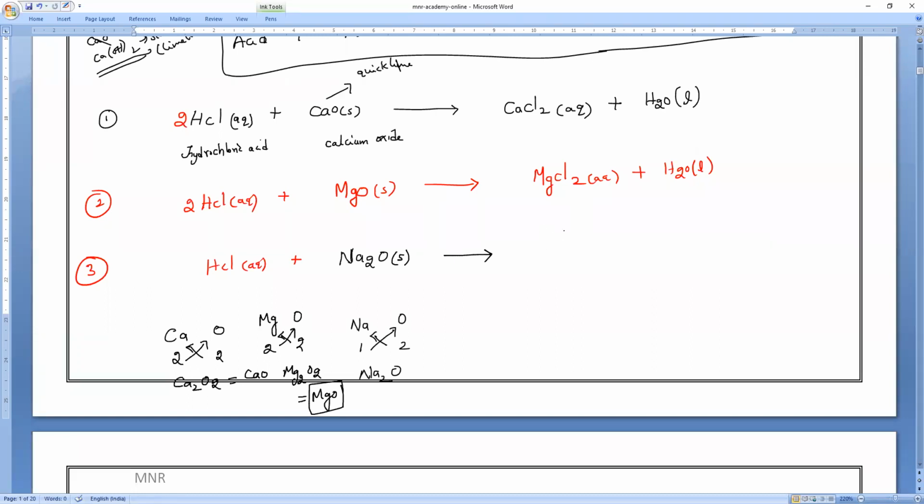NaCl plus H2O. So NaCl, not NaCl2, NaCl plus H2O. Yeah, balance it now fast. Balance it. Harish already balanced. Very good, Harish. So 2HCl plus Na2O gives you 2NaCl plus H2O. Is it okay, everybody?